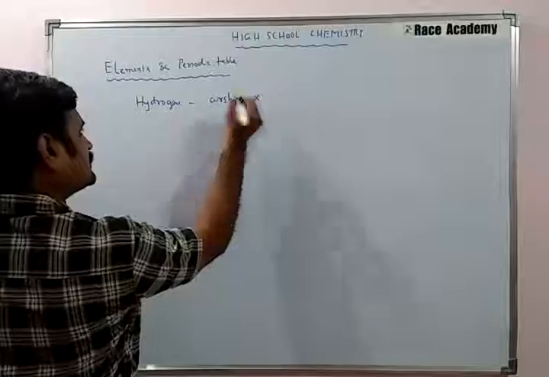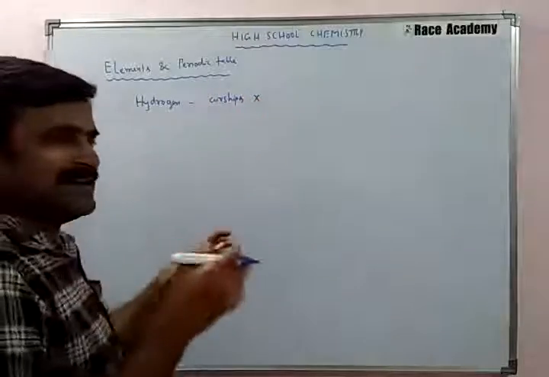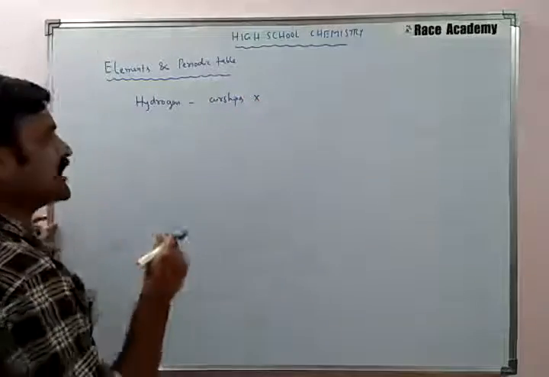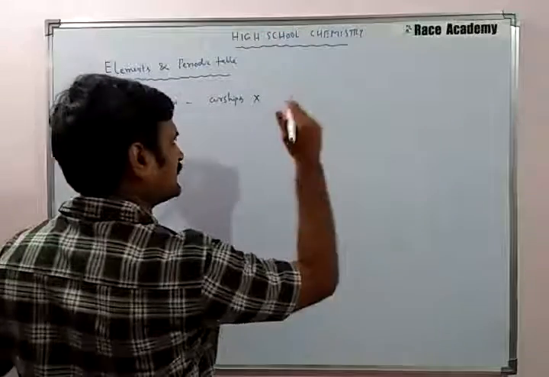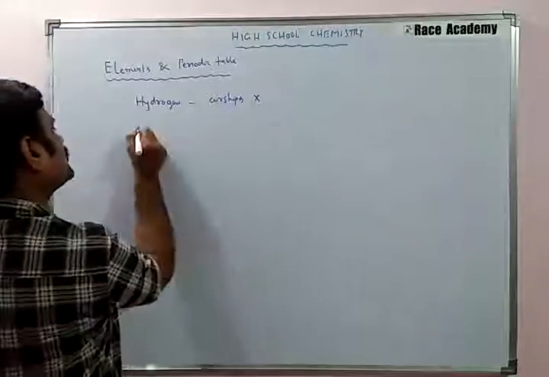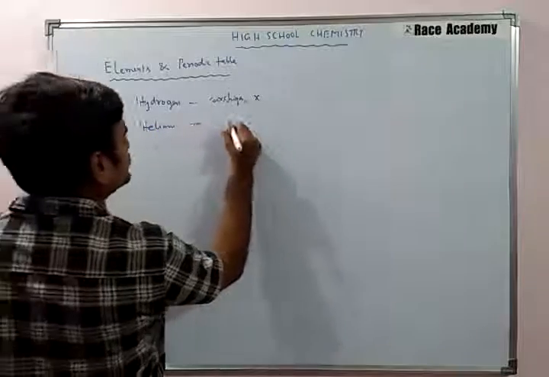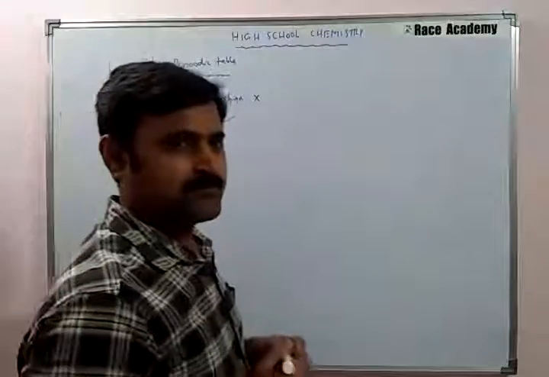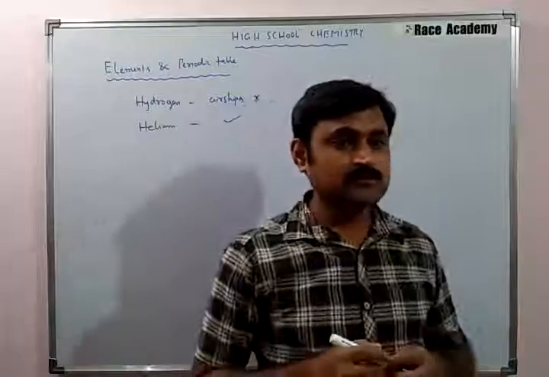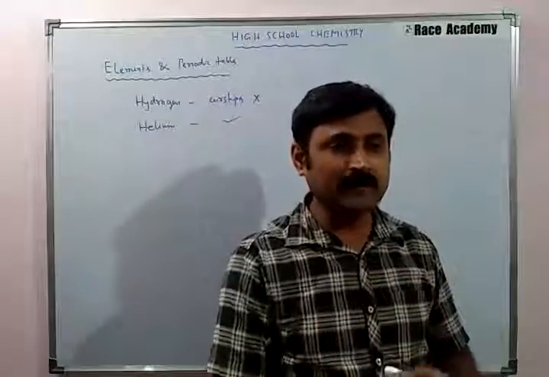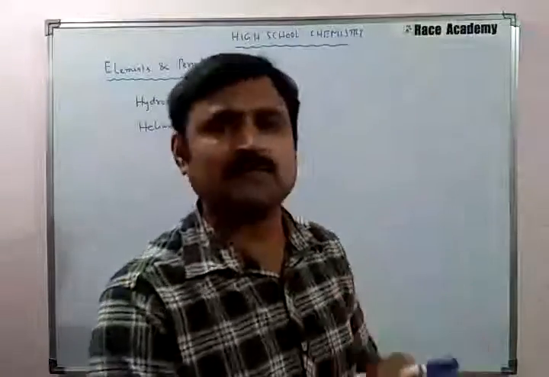After that, they failed in maintaining it because there were a lot of problems, ignition problems. Then they took helium gas for the airships instead of hydrogen. Helium, unlike hydrogen, does not burn.